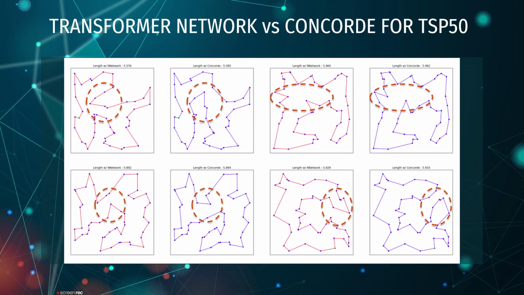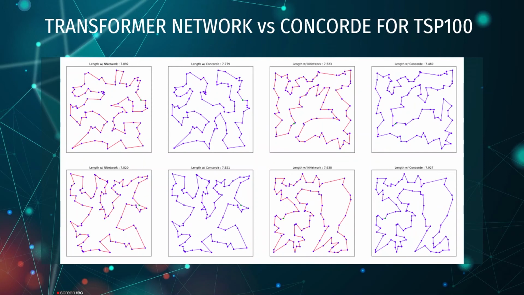Other times it is not better, but it is doing pretty well. Now comparing TSP 100, we can see that it does not do as well as Concorde, but it is doing pretty well. The path for the first example, for example, is 7.89 versus 7.77, which is pretty close.